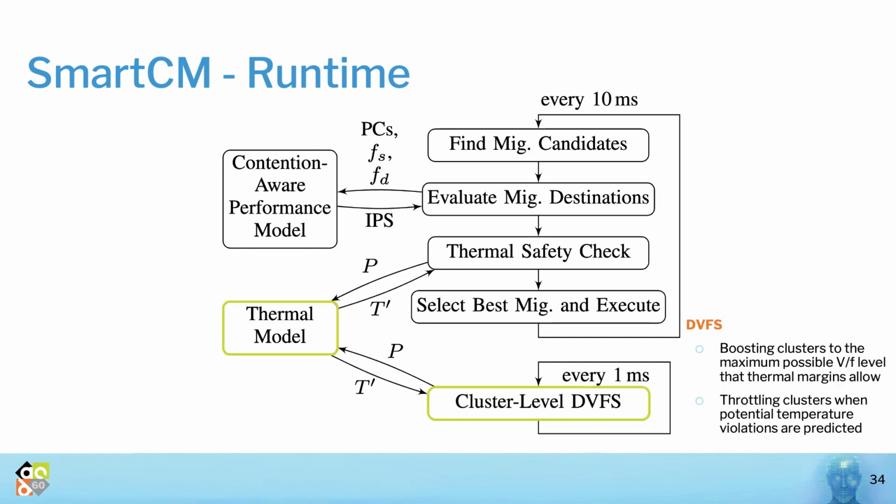Every 1 millisecond, SmartCM also tries to boost clusters to the maximum thermally safe VF level or throttles down a cluster when a potential temperature violation is predicted.